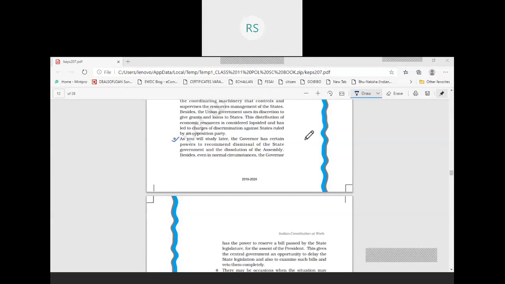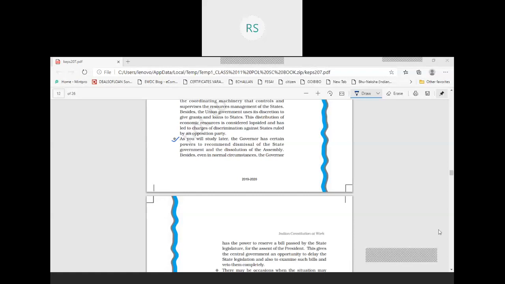Besides this emergency situation, in normal circumstances also the governor has some powers. When a bill is passed by the state legislature and it reaches the governor for consent, the governor can sign the bill, and in this way the bill will become an act.